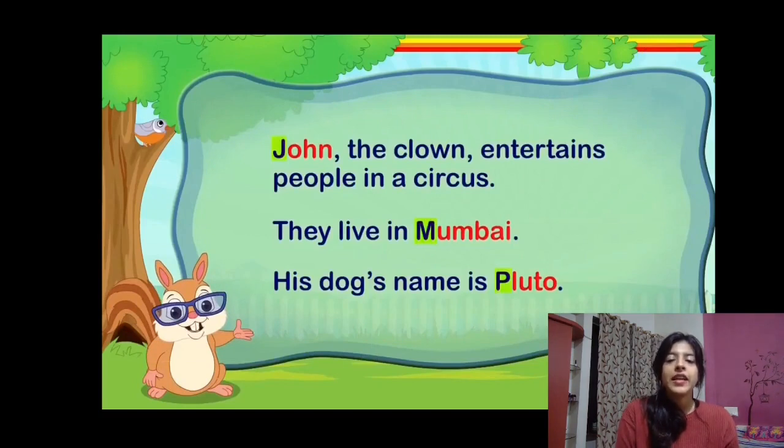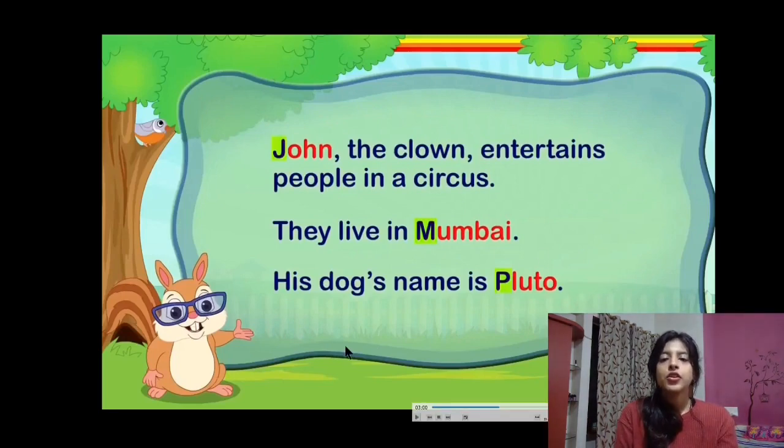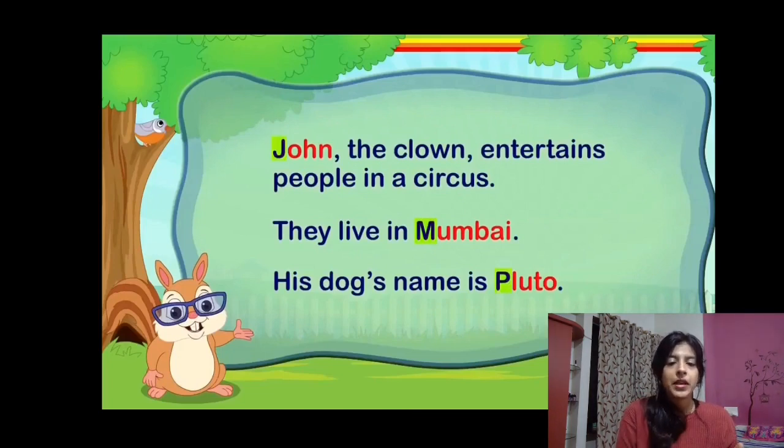John the clown entertains people in a circus. They live in Mumbai. His dog's name is Pluto. These are all the examples which we studied. Now let's see. John, Mumbai, and Pluto. These are all special names given to a person, a place, and an animal. So these are proper nouns. And what do we do to proper nouns? We write them in capital letters. Never forget.